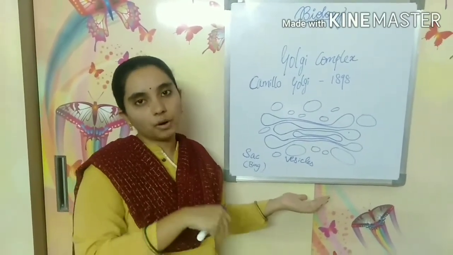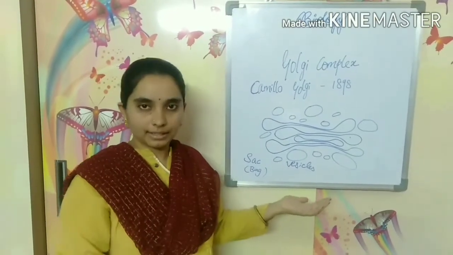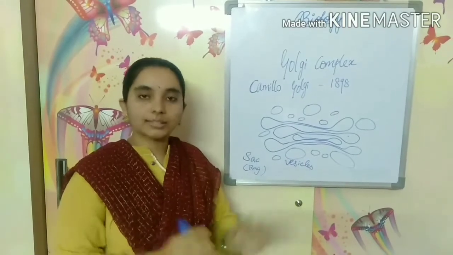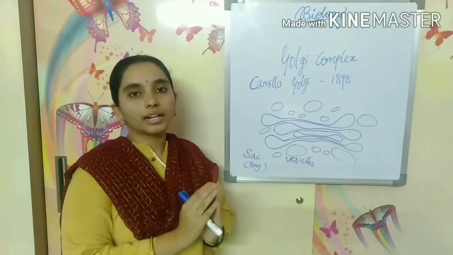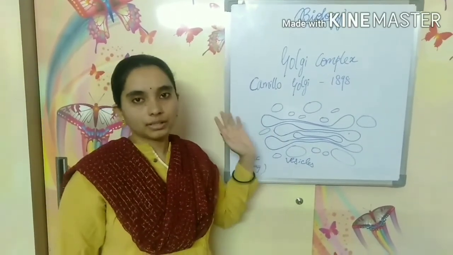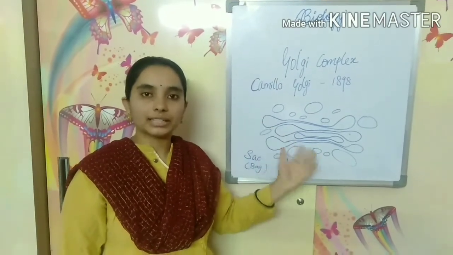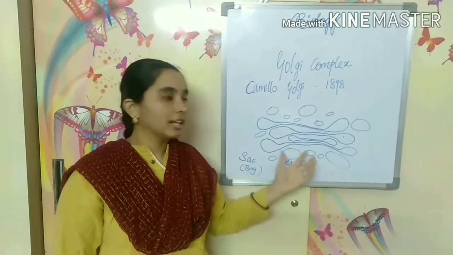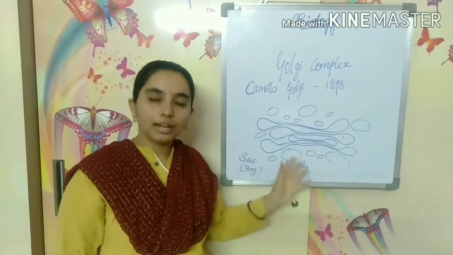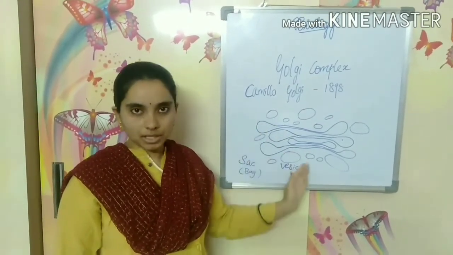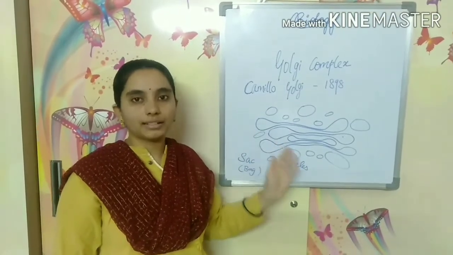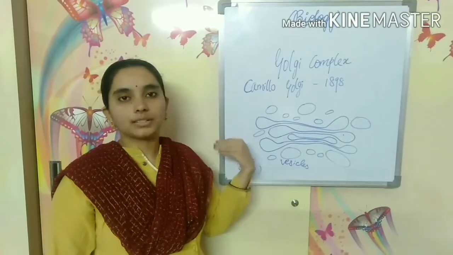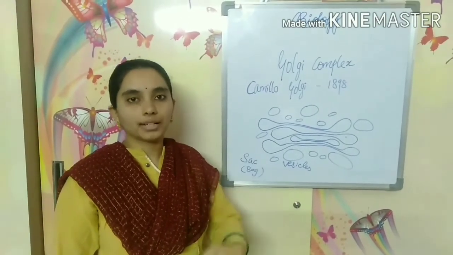About lysosome we will study in the next session, but these act as the packaging bags that will store the substances that are manufactured in the cell, and then send them according to the need. If any part of the cell needs substances like protein or fats, lipids, then from the Golgi apparatus those substances are sent to the other parts.